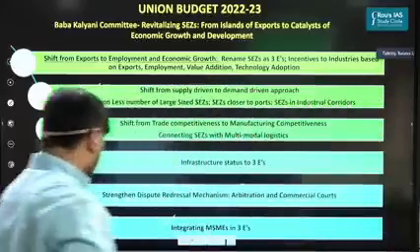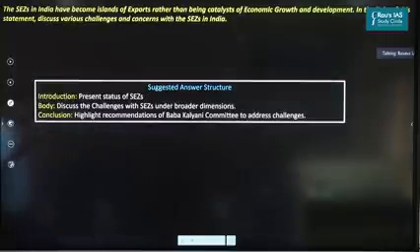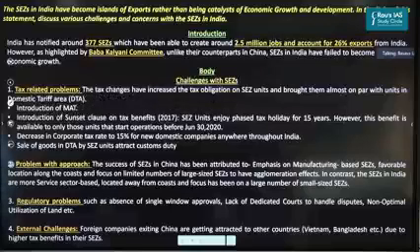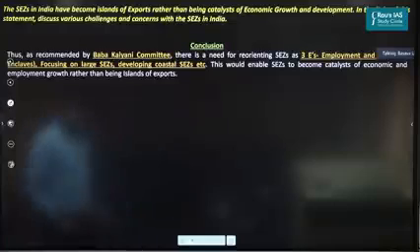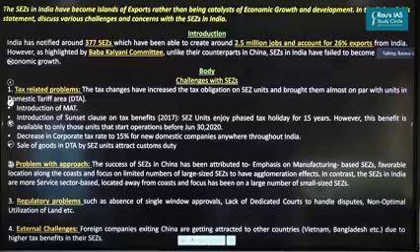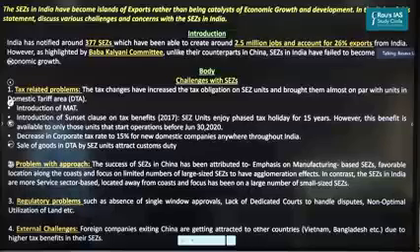So let's look at the question here. The SEZs in India have become islands of exports rather than being catalysts of economic growth and development. In the light of this statement, discuss various challenges and concerns with SEZs in India. I've highlighted the suggested answer structure, and I have also included the answer. I hope you will be able to go through this answer and understand. At the same time, I would want each one of you to write answers on your own with respect to this question.